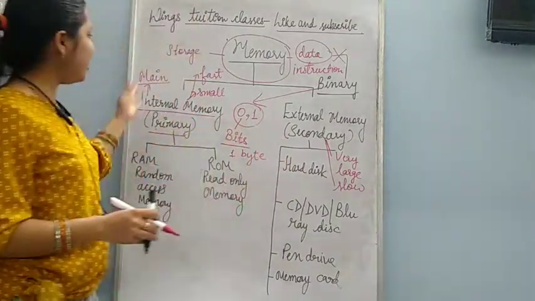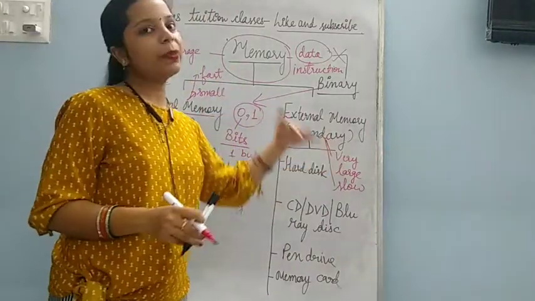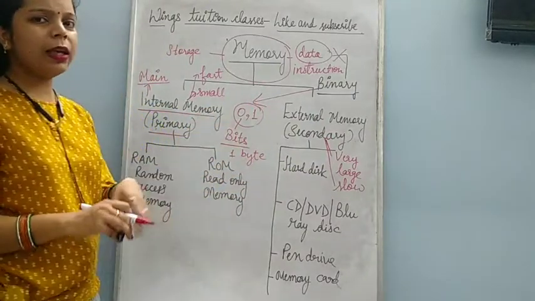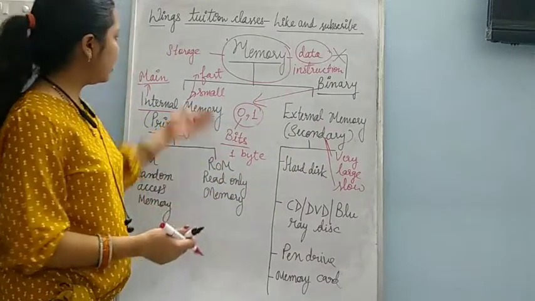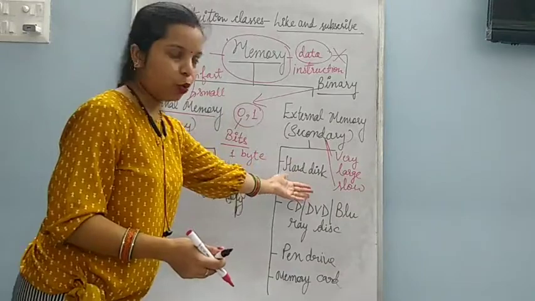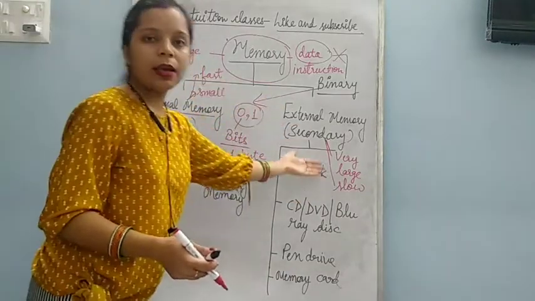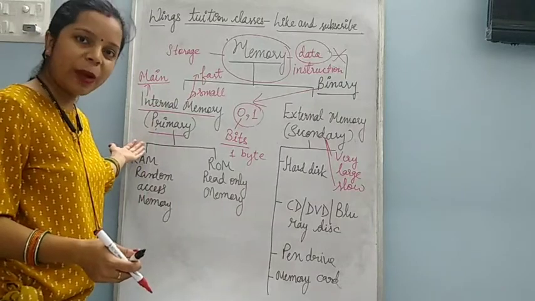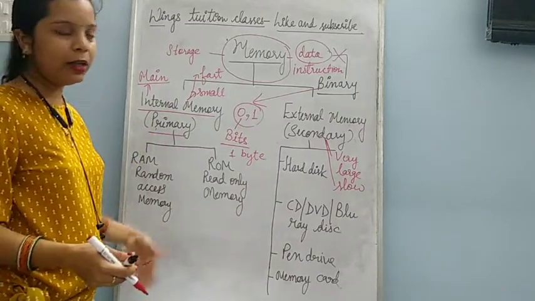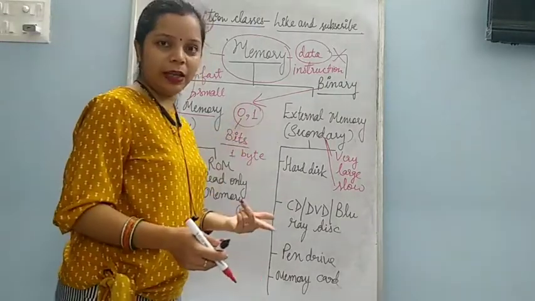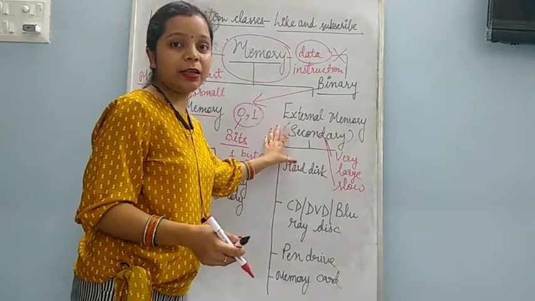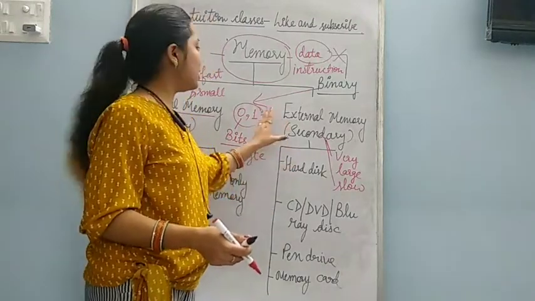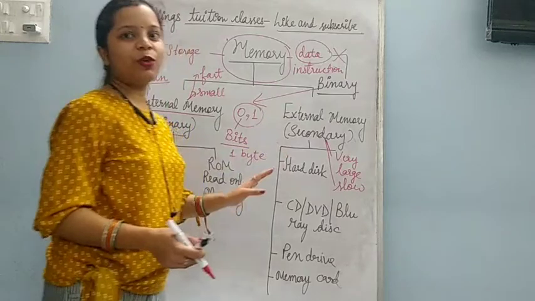So this is the main difference between internal and external memory. Only 2-3 points are there: fast, slow, small, large. Internal memory stores data temporarily, only while it has power, and external memory stores the data permanently.